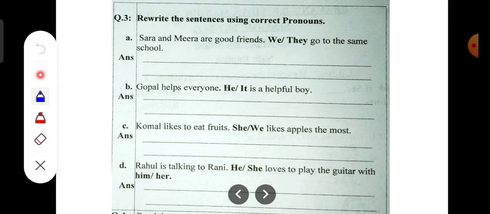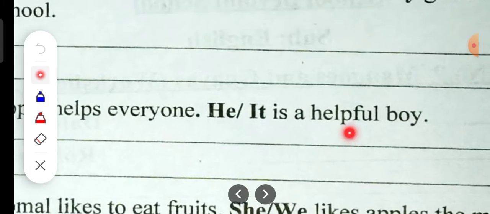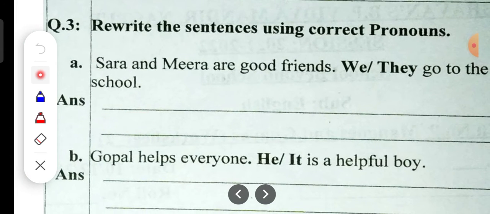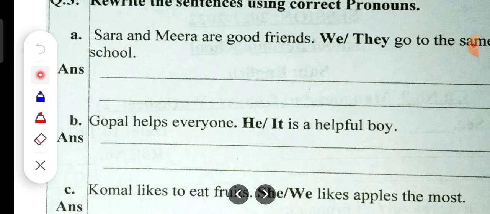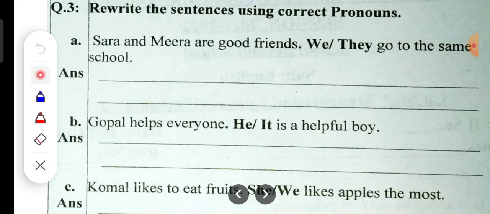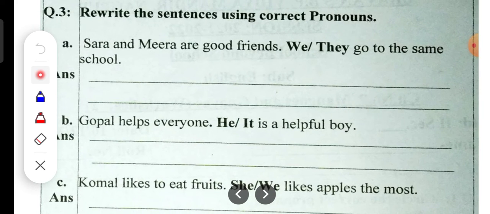Now the next question is question number 3. Rewrite the sentences using correct pronouns. Sara and Meera are good friends. Now children, I will only circle and then we will write it. I will show you. Rewrite means what? You have to write it again. Okay. Sara and Meera are good friends.